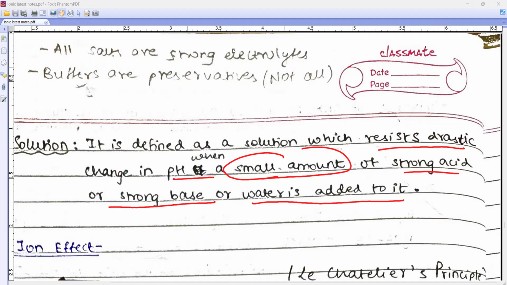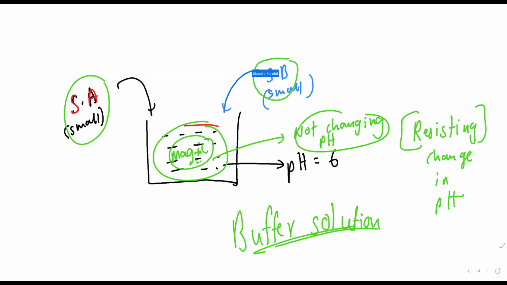Now in order to understand buffers, you should know common ion effect. What should you know, beta? Common ion effect.